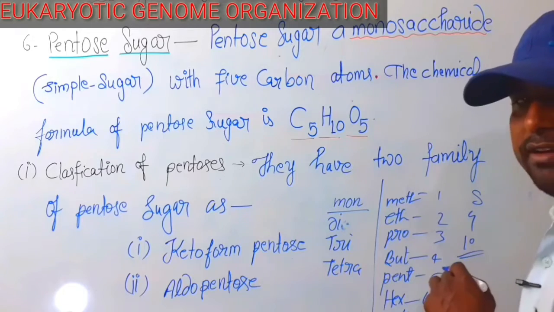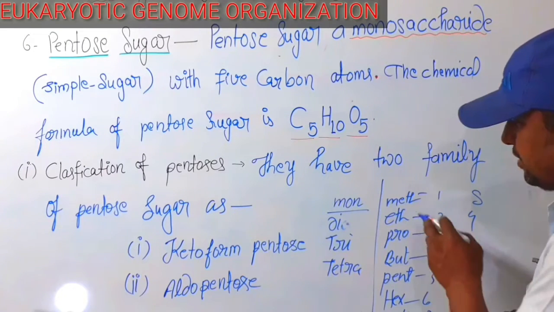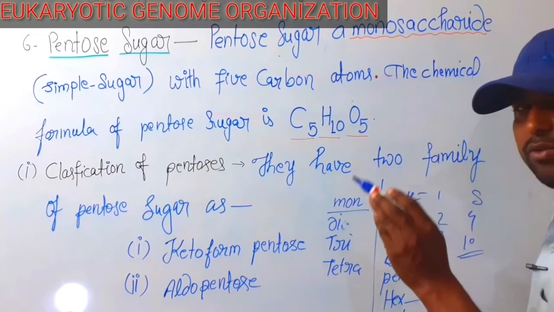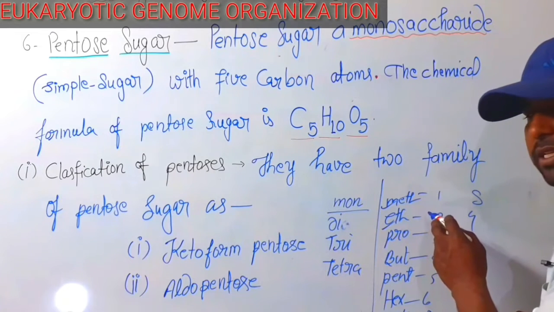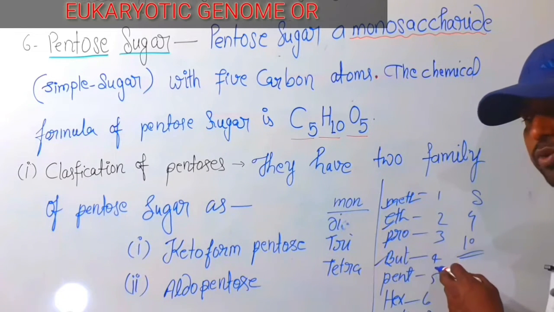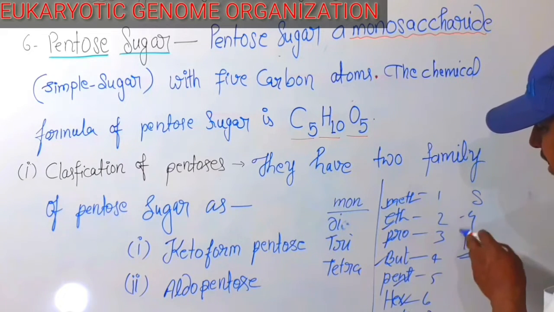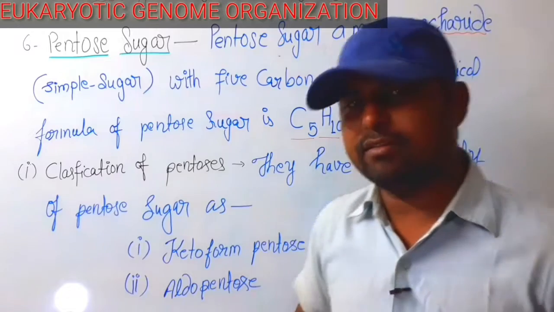Decan. What is the 1, 2, 3? It means the number of carbons. Meth has 1 carbon, eth 2 carbons, prop 3 carbons, but 4 carbons, and 5, 6, 7, 8, 9, 10 carbon chains.